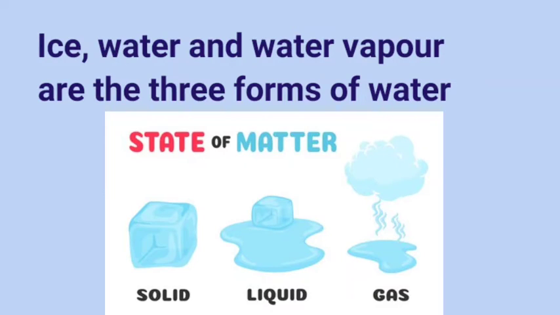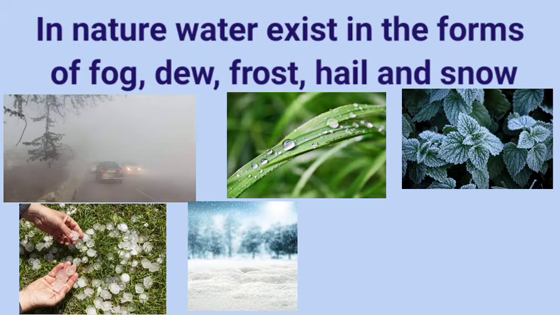Ice, water, and water vapor are the three forms of water. Water on cooling we get ice, water on heating we get water vapor, and the liquid form is water. In nature, water exists in the forms of fog, dew, frost, hail, and snow.